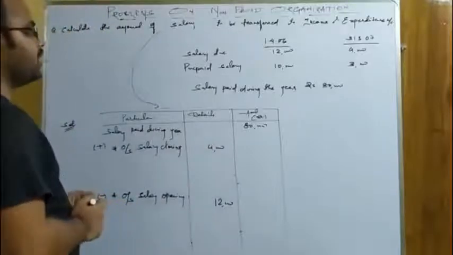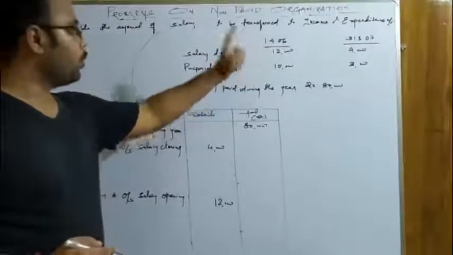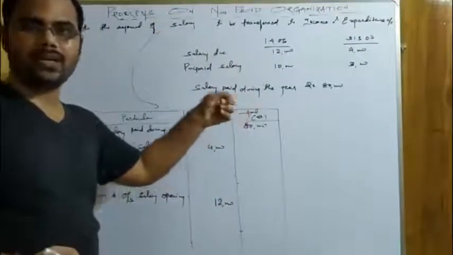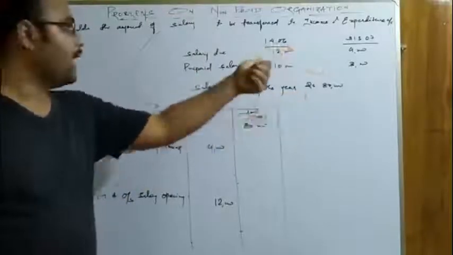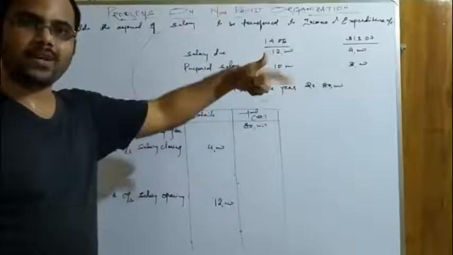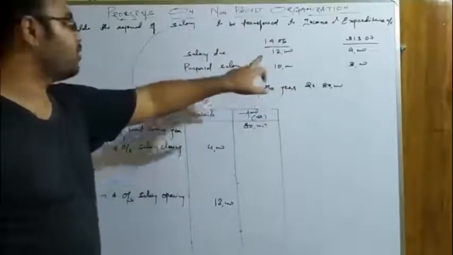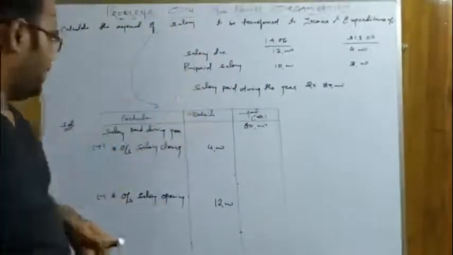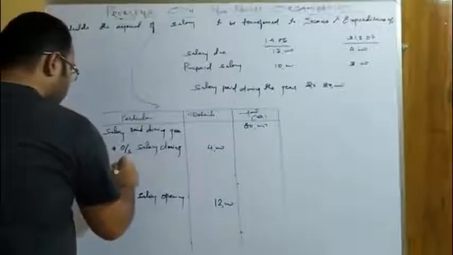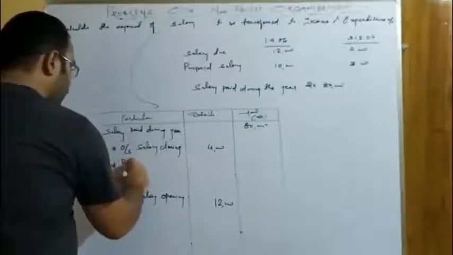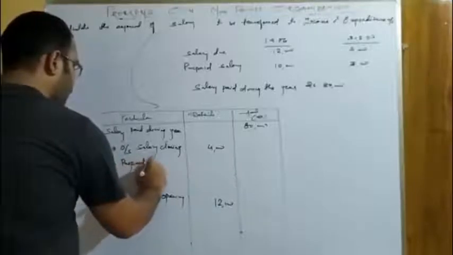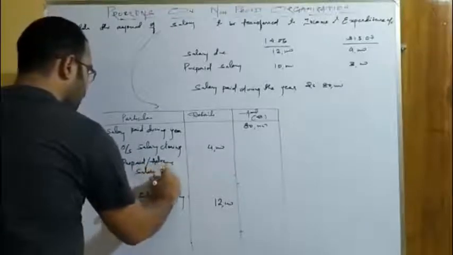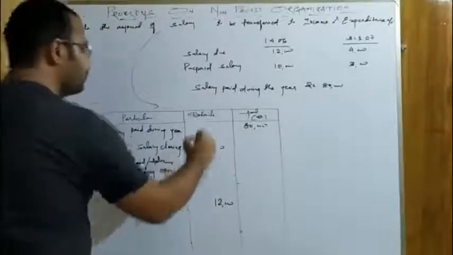Now next is prepaid salary. Prepaid salary in the opening means it was paid in the previous year for this year, so it is related to the current accounting year. Prepaid means paid for the next year, and the next year of the previous year is the current accounting year. Since it is related to the current accounting year, it will be added. You can write it as prepaid or advance salary opening. The value is 10,000.